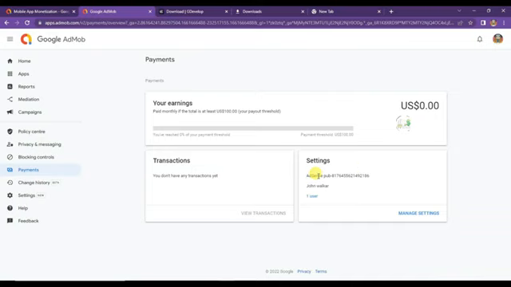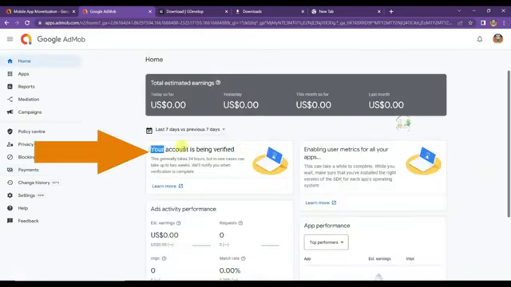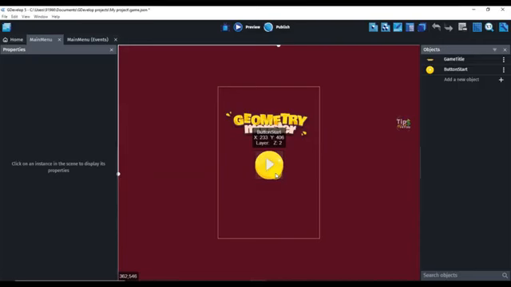Yeah, here we go. My payment information has been successfully submitted. Guys, you can easily edit your payment details by clicking on this manage settings button. Click on the home button. Here you can see my account is being verified. It will take 24 hours to verify my account. Once my account is verified, Google Ads will run on my game. If you play this game on your Android device today, Google Ads will not show. Once your AdMob account is verified, Google Ads will run on your game.